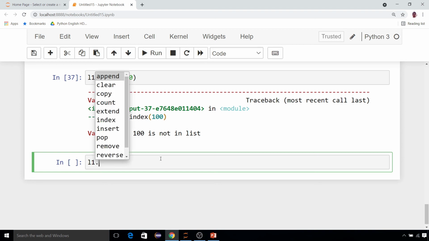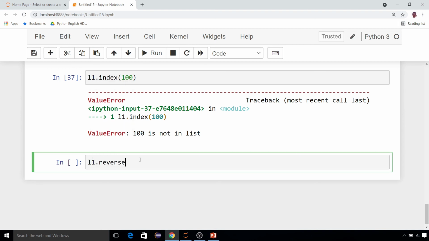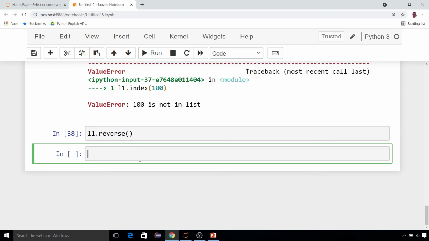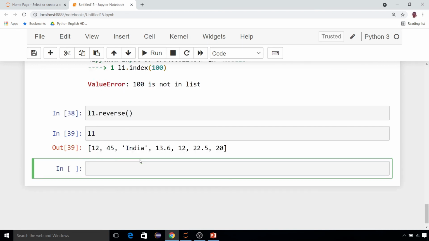Okay, so L1 dot, after index, insert, pop and remove we have seen, now reverse. From the name you can understand it will reverse the list. But remember, as I already told, lists are mutable. So your L1 has originally changed now. See, this is your L1.